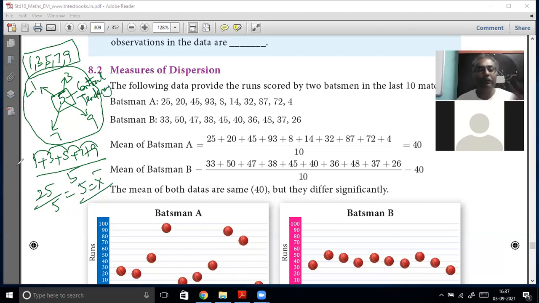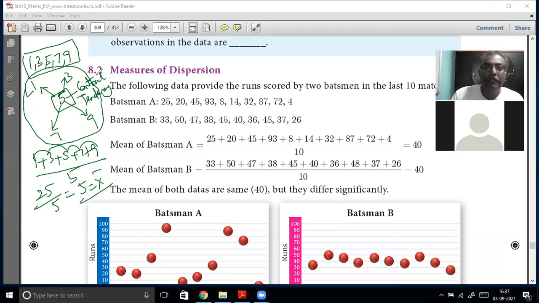This is one important characteristic measure of the data. If you want to understand all the data with only a single value, say 10 pieces of data are given but you want to understand them with a single value, then you take the measure of central tendency, which will give you a single value. That gives you the average or the center around which all the values are distributed. The rest of the values are scattered around this central value.